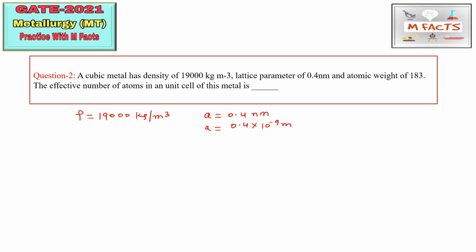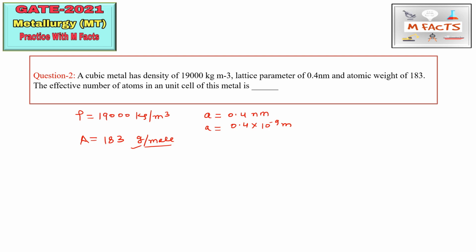Okay. And atomic weight is also given. So atomic weight we can represent through capital A. So A is equal to 183, but they did not give the unit. So always atomic weight will be in gram per mole. Okay. So please try to remember this. Because of this unit, people make mistakes in this type of question. So please try to remember these silly things so that you can avoid silly mistakes in exams.